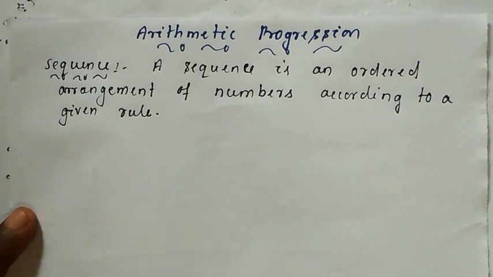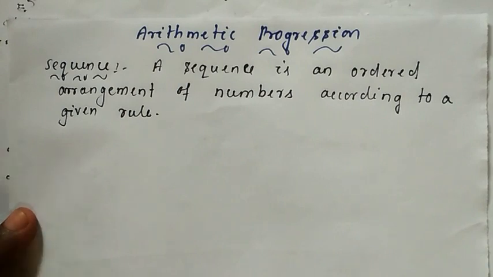And the set of numbers should have a definite or a logical rule according to which they are arranged. That means it need not be mathematical, and remember this, it is a very important point about sequence. A sequence need not follow a mathematical formula, but it should be logical. Such a set of numbers is called a sequence of numbers.